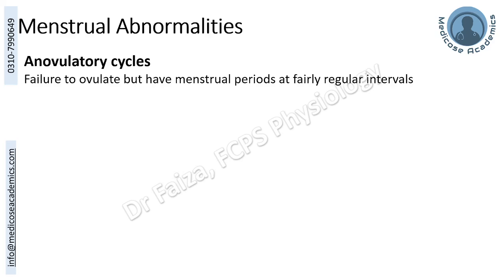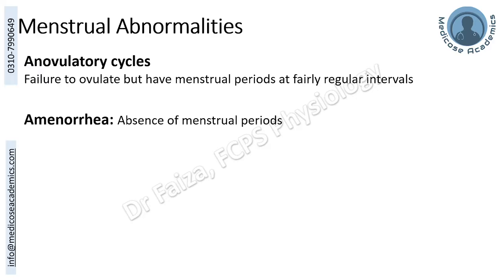Now the menstrual abnormalities. Anovulatory cycles mean failure to ovulate, but the periods are occurring at regular intervals, and this is what is seen in normal females around menopause and around the puberty.